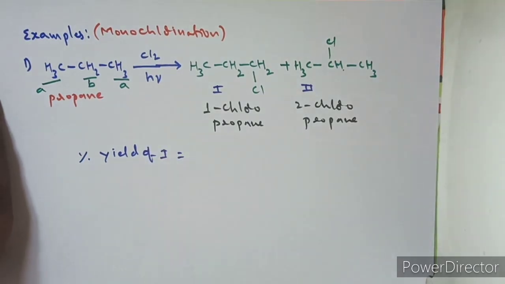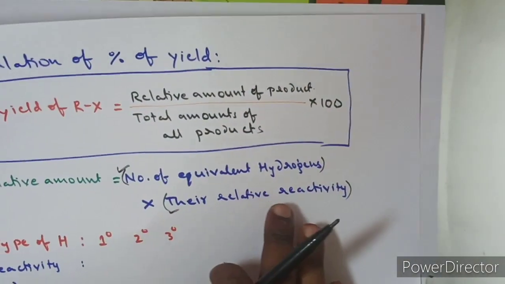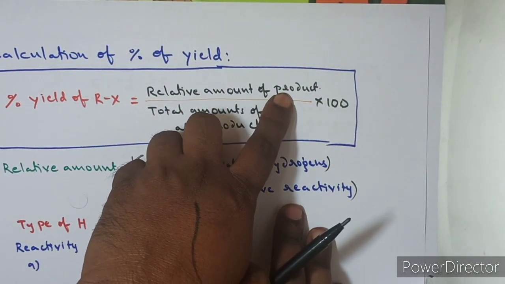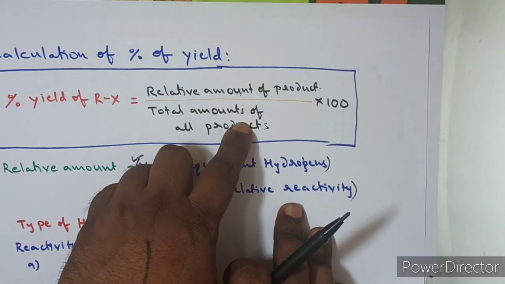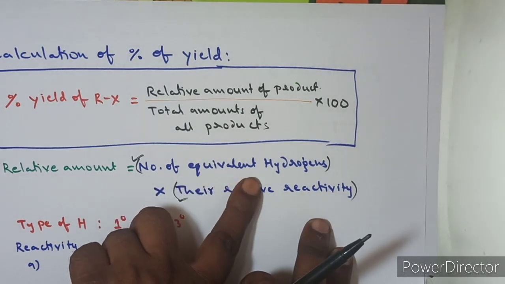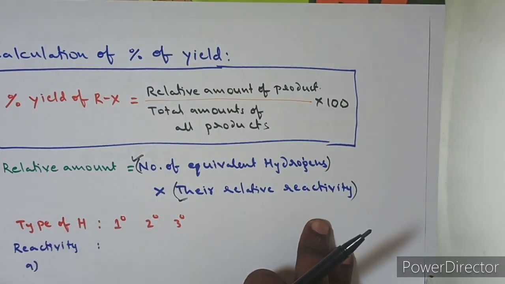Let us see that the percentage yield of the first compound is equal to how much. For that, we have to know the formulas I told you. I will show you that formula again. Percentage yield of alkyl halide is equal to the relative amount of that product divided by the total amount of all the products. First let us calculate the relative amount. How to calculate the relative amount? Number of equivalent hydrogens producing the product into their relative reactivity.